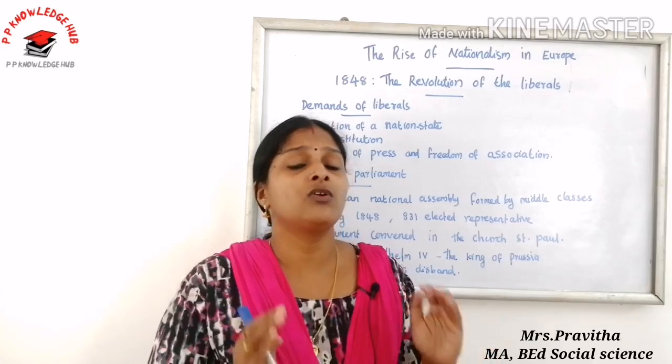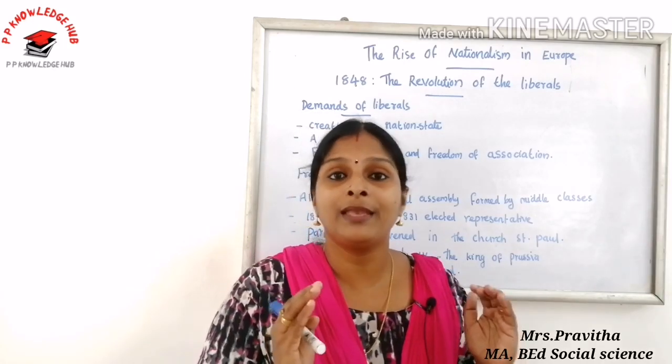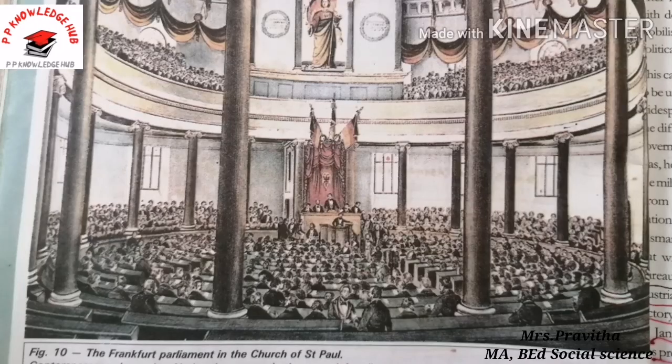The opposition of aristocracy and monarchy became stronger, so the social base of the parliament was lost. The parliament was dominated by middle classes and they neglected the demands of workers and artisans.